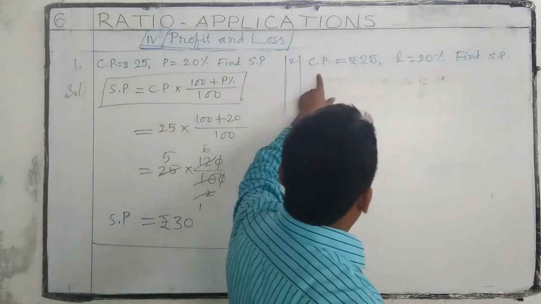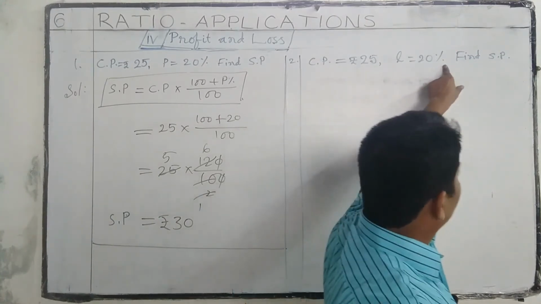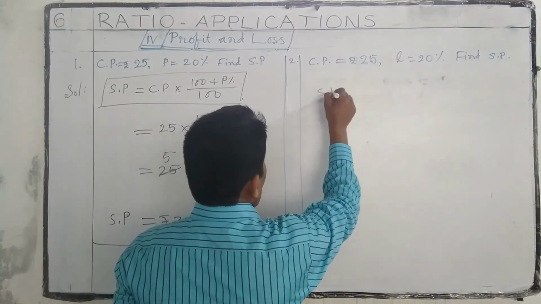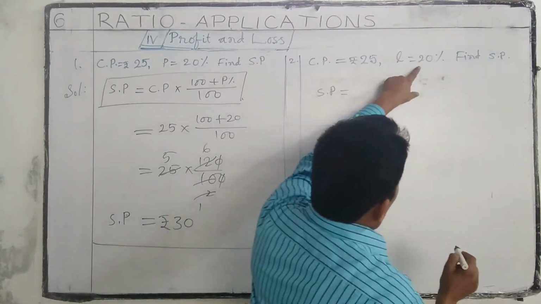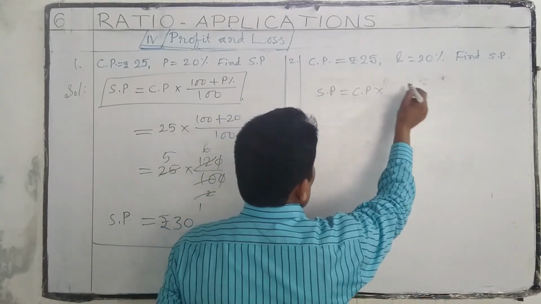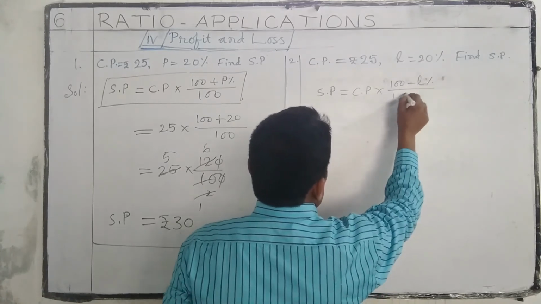Here is one more problem. Cost price 25 rupees. Loss 20%. Find selling price. So if given loss percentage, then selling price is equal to cost price into 100 minus loss percentage by 100.